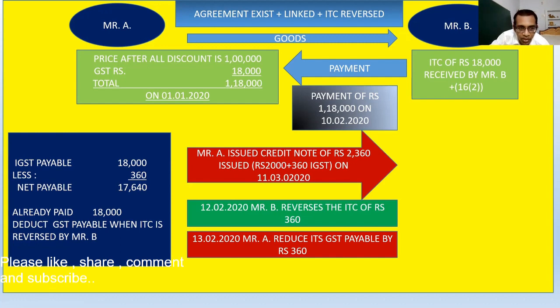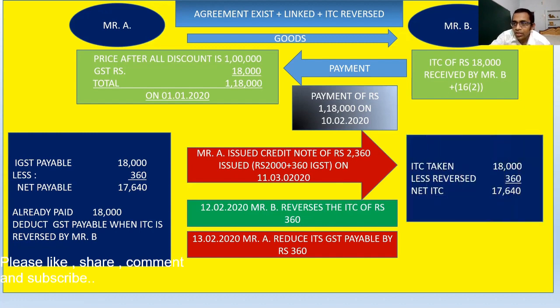17,640. Okay, now ITC of rupees 18,000 was already taken by Mr. B. Now when he has reversed the ITC, the net ITC he has availed regarding that invoice on which he has received the discount will be rupees 17,640. So I think the case is very clear.